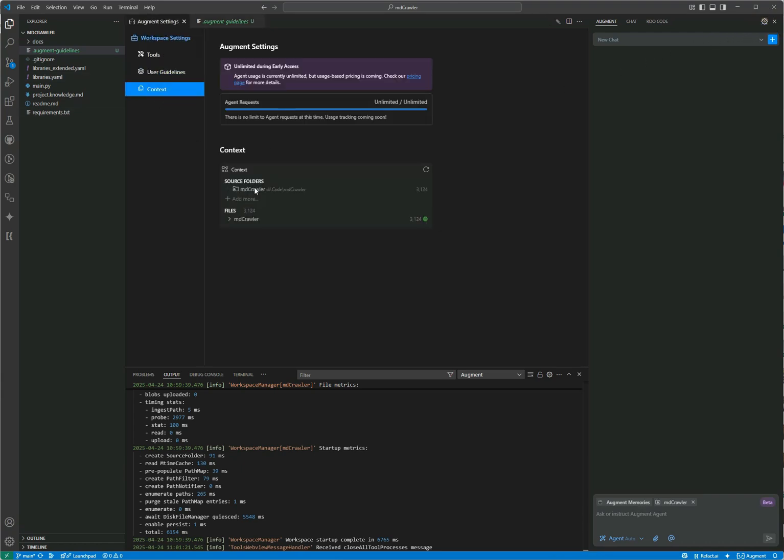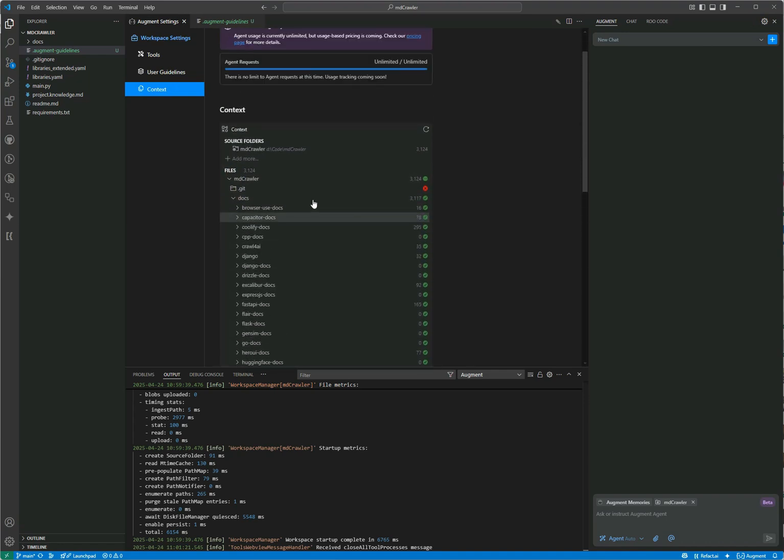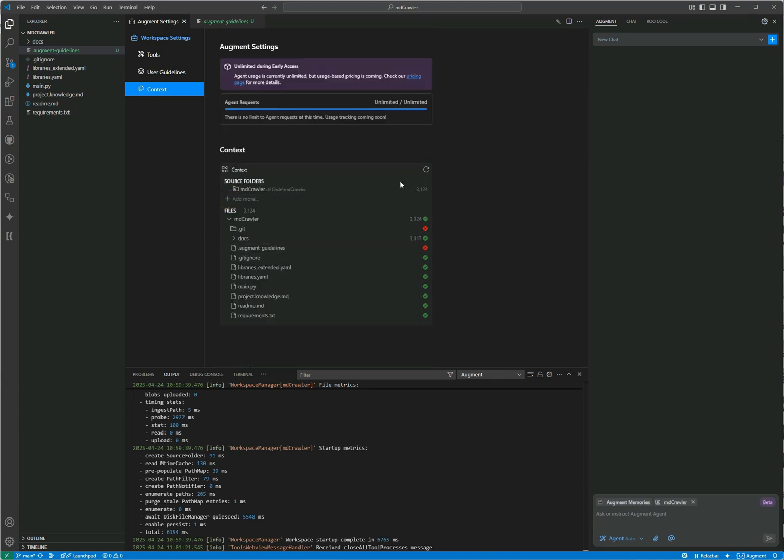Here's the context tab. You can also check if the context is fine with this. You see which files are indexed or not in your project. You can click to check here, refresh, but it shows in real time what it knows. So this is very important. To remove some of those files from indexing, you can check the Augment documentation on how to ignore indexing on some files. That's pretty basic.